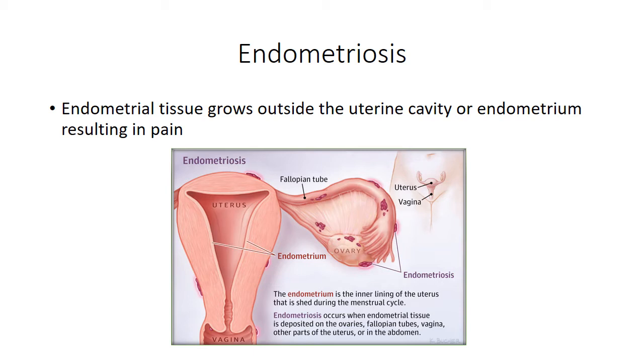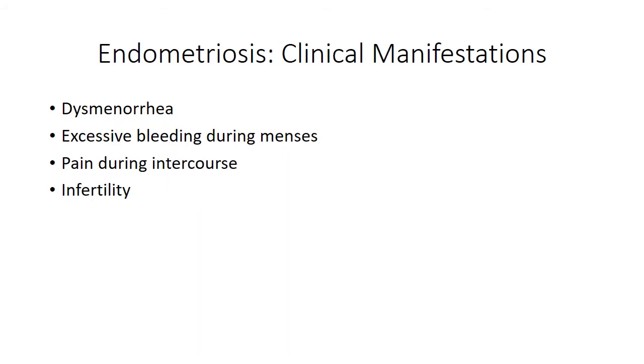Endometriosis is when endometrial tissue grows outside the uterine cavity or endometrium, resulting in pain. Clinical manifestations of endometriosis include dysmenorrhea, excessive bleeding during menses, pain during intercourse, or infertility. Diagnosis is made by obtaining history of symptoms and a laparoscopy with biopsy of suspicious lesions.